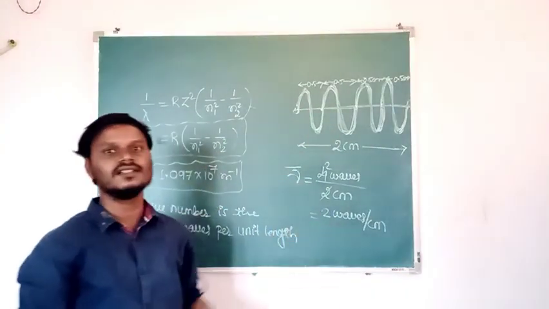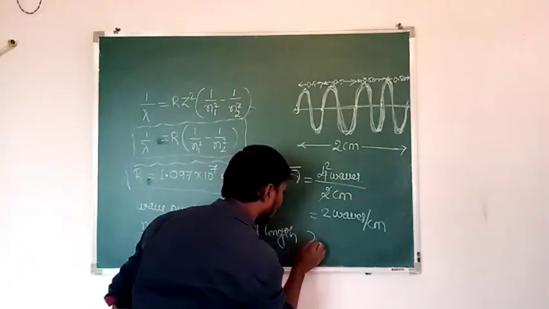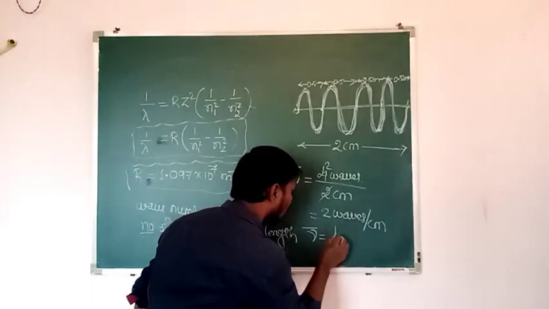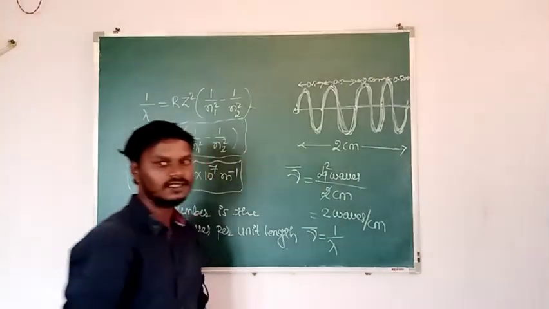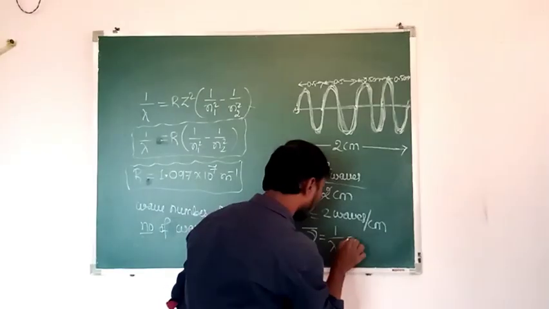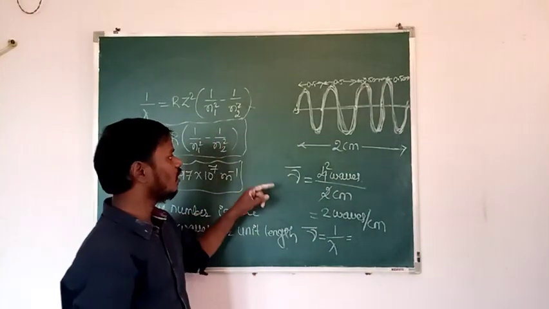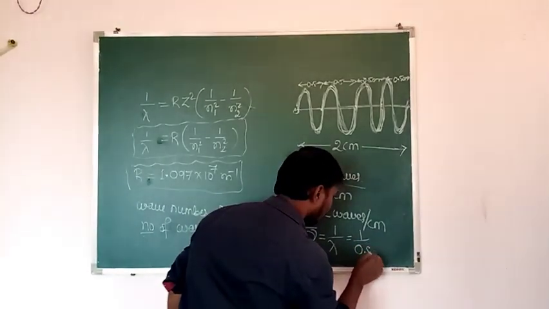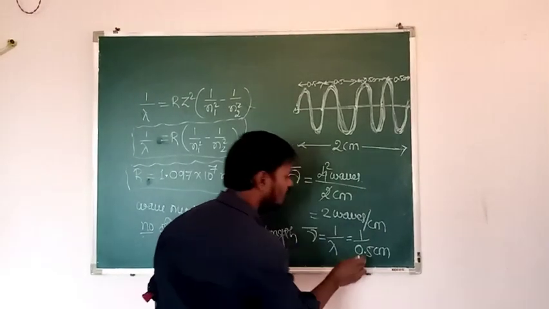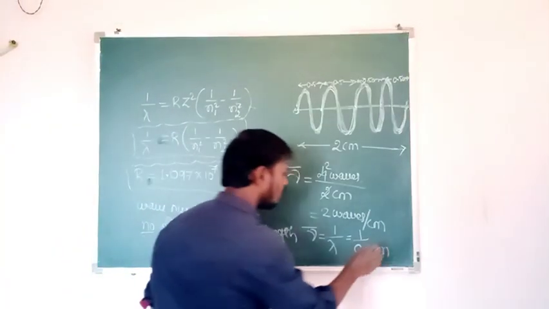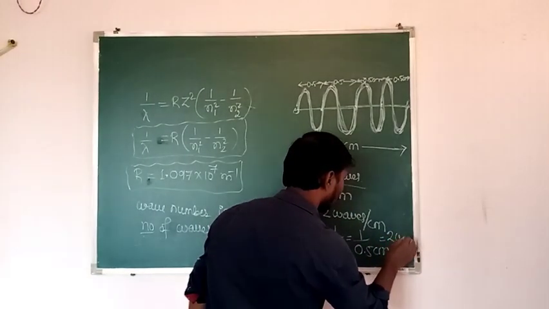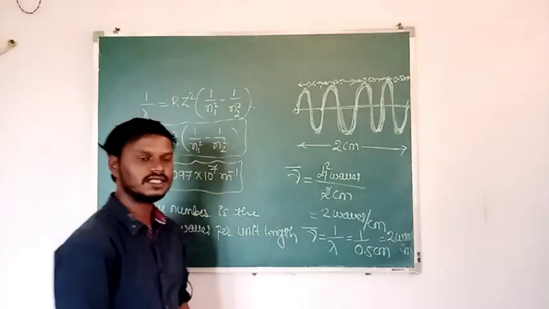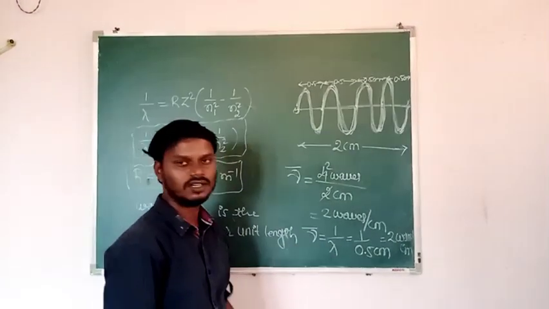Then how to find the wave number? So wave number can be determined by the reciprocal of wavelength. Nu bar is equal to 1 by lambda. Then see here, what about lambda? Lambda is 0.5 centimeter. Then 1 by 0.5, that is 2. Means 2 waves per centimeter. Means the wave number is the reciprocal of wavelength.